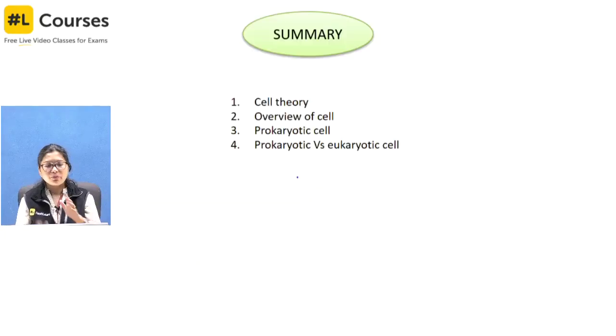Now we have reached the end of the class. I hope you have liked the class. In summary, what we have discussed mainly is the cell theory, then there was an overview of the cell. From the NEET point of view, you can skip the overview of the cell. Then you have the prokaryotic cell, its structure and the modifications of the plasma membrane, what its functions are, then the layers glycocalyx, peptidoglycan, and then inside you have the plasma membrane. All these are important, and then we have gram positive bacteria, gram negative bacteria, and at the end we had prokaryotic versus eukaryotic cell.